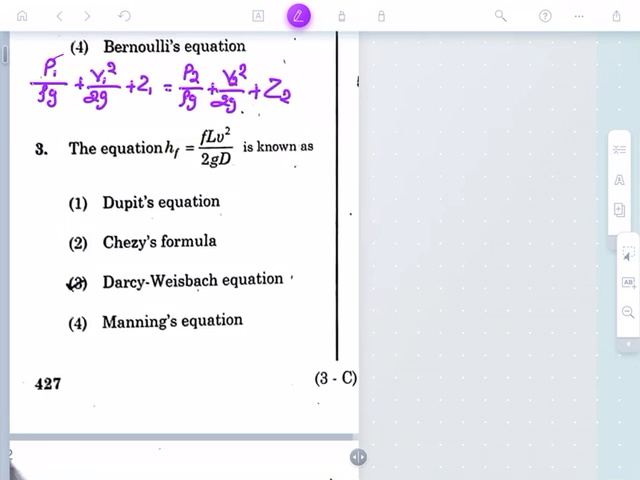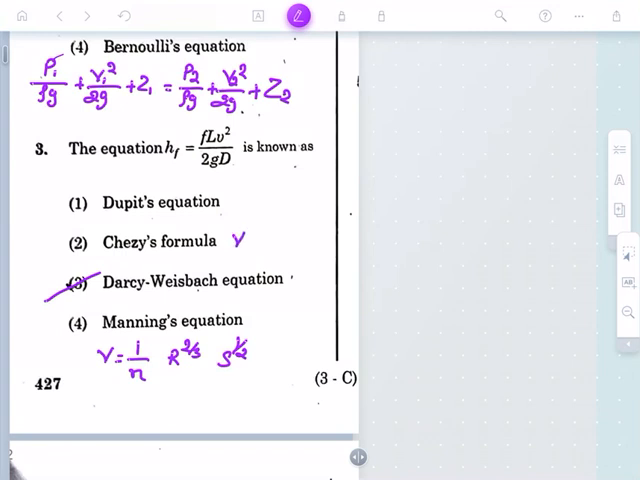The equation they have given, HF is equal to FLV square by 2GD, is also known as which formula? Darcy-Weisbach equation, in which head loss due to flow will be equal to FLV square by 2GD. In the same way, what is Manning's equation? In Manning's equation, we find the value of V, that is velocity, which is equal to 1 by n R to the power 2 by 3 S to the power 1 by 2. This is Manning's equation.